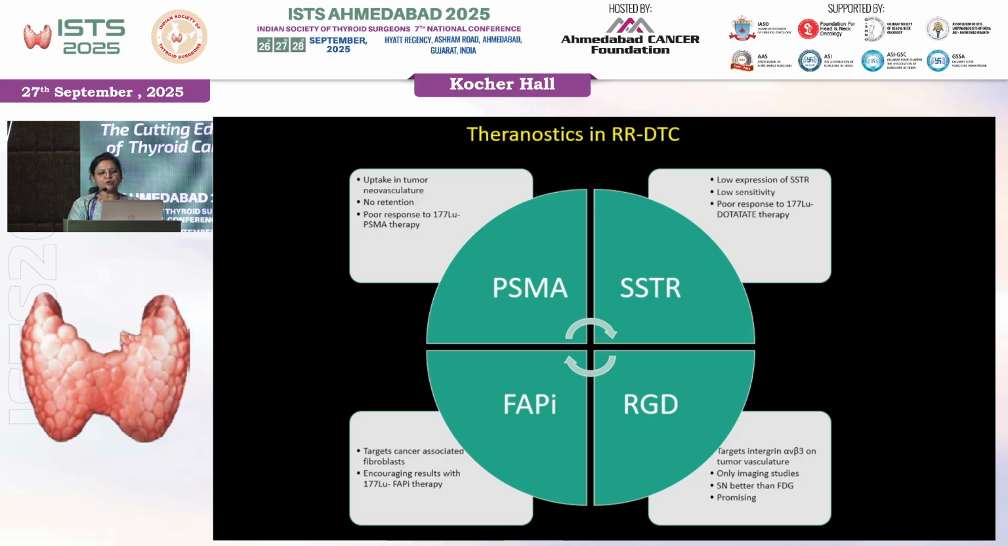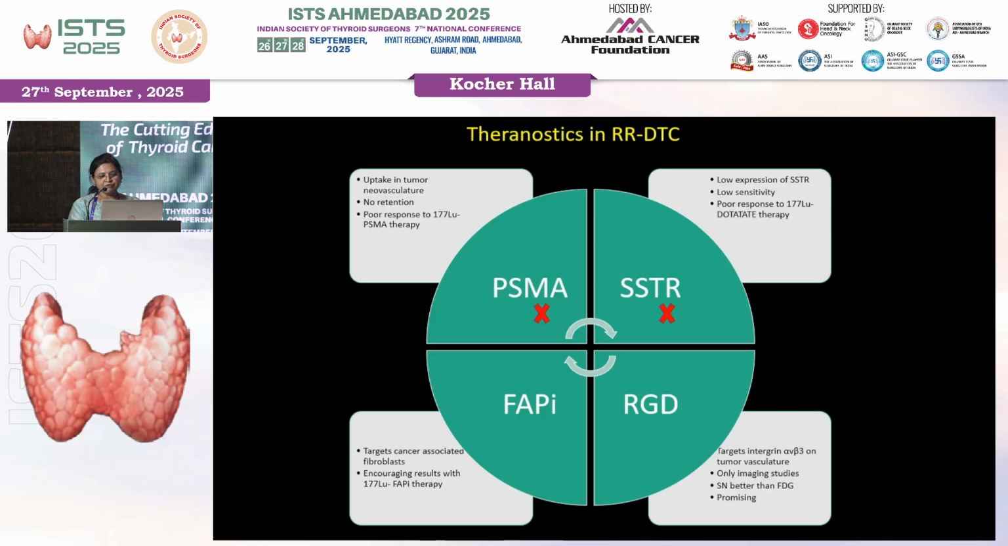Even somatostatin receptors show very low expression of SSTR, so the sensitivity is very low, and therefore very poor response to lutetium dotatate therapy. So PSMA and SSTR are out. The next that we have is RGD. Now RGD targets integrin alpha V beta 3 on the tumor vasculature, and this is basically an angiogenesis marker.